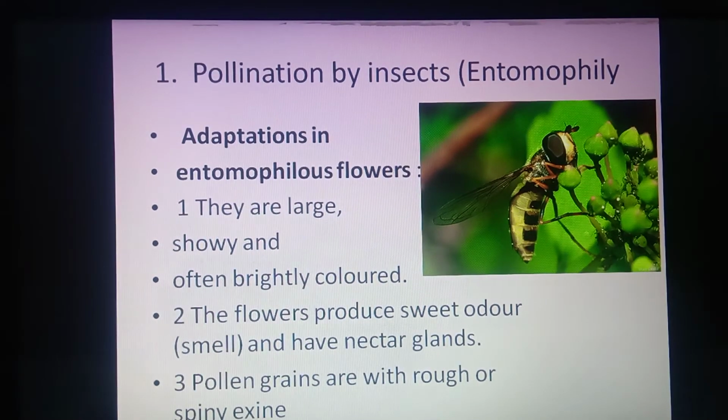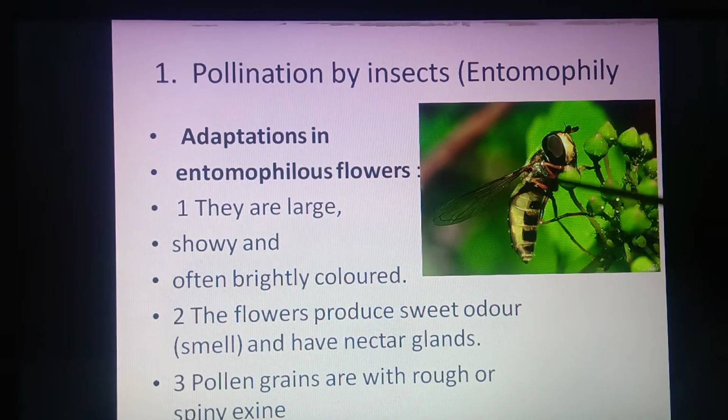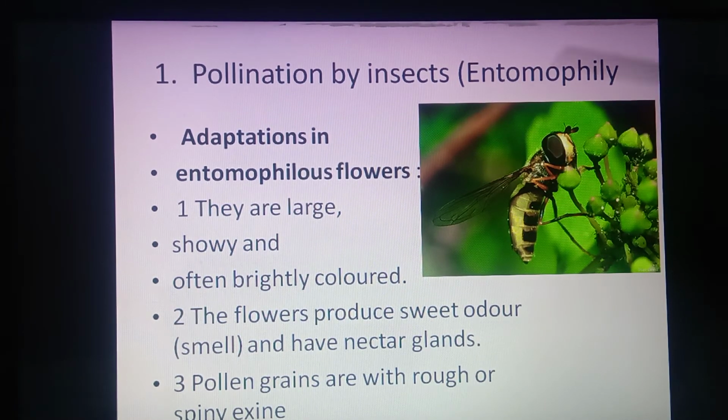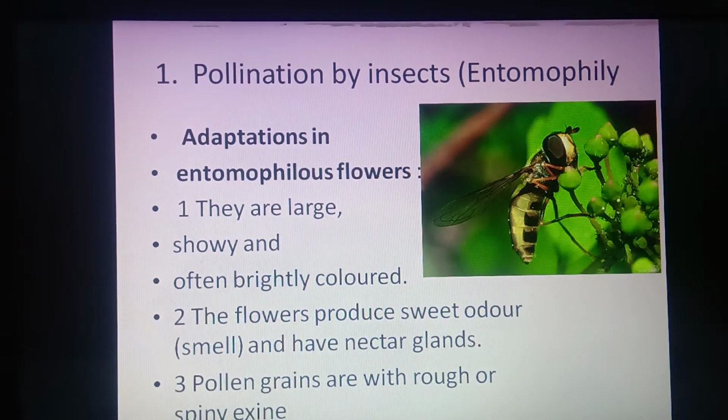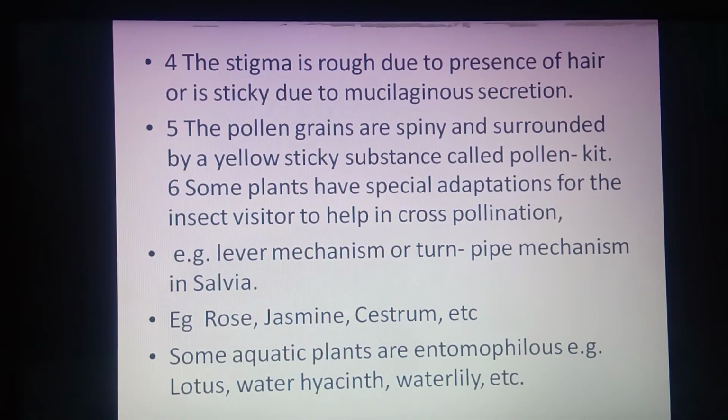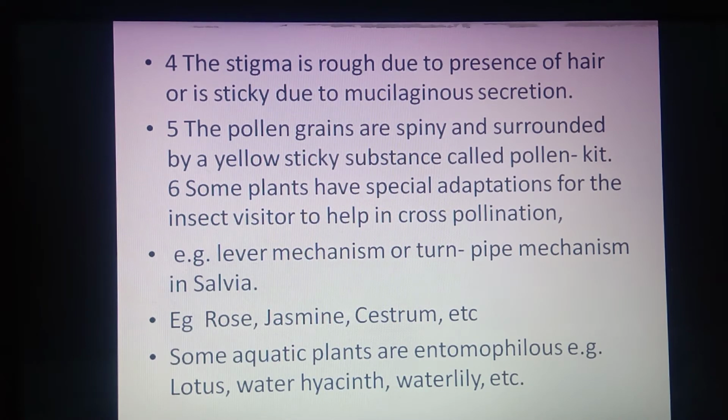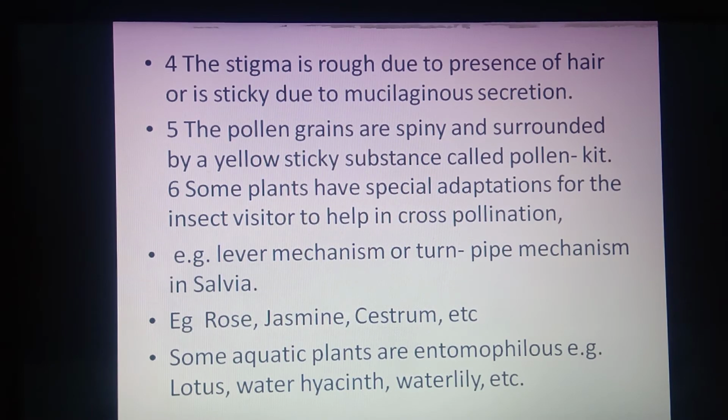Here you can observe that on the body of the insect, bristle-like structures are present, which help the attachment of the pollen grain on the body surface. In addition, you can observe the stigma is rough due to the presence of hair or sticky structure or mucilaginous secretion, which helps to keep the transferred pollen grains from the anther on the stigma.